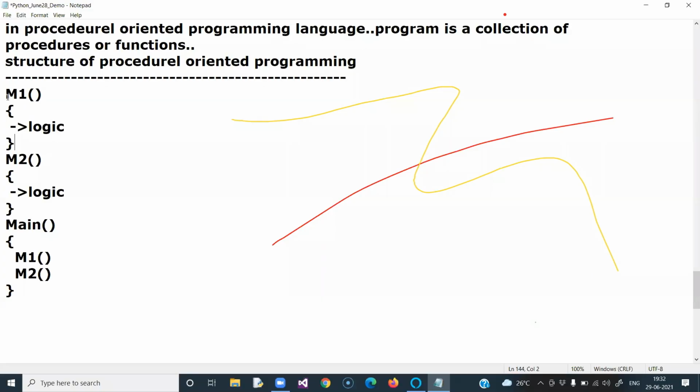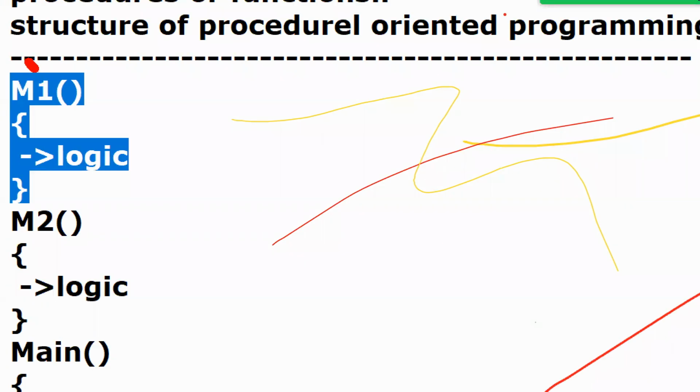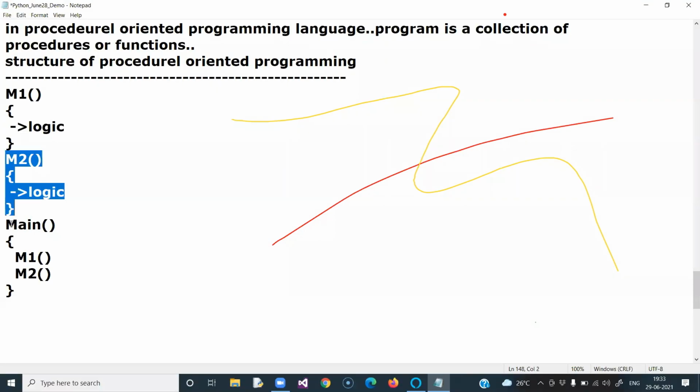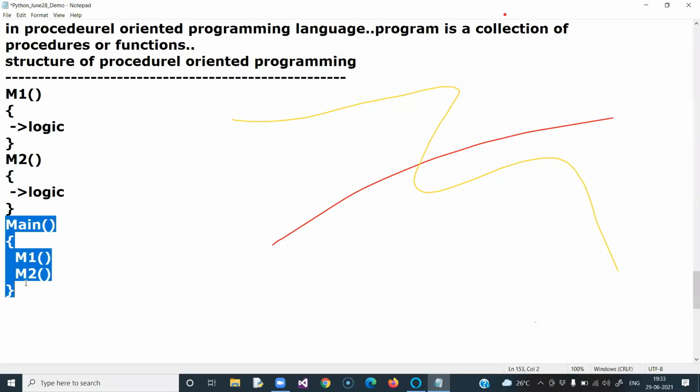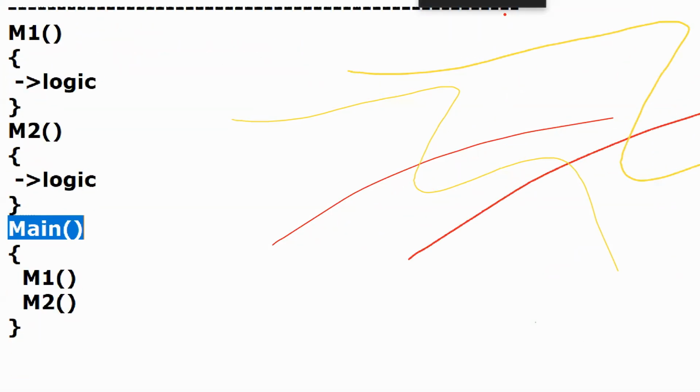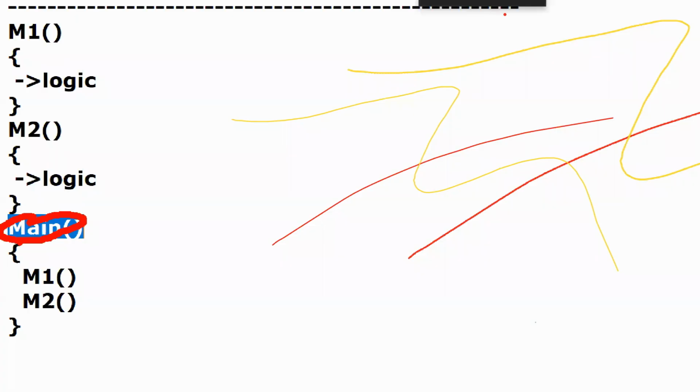M1 is the first method or function. The method name is M1. It is a block. Here you write the functionality logic. Whenever you write any function in any programming language, you will generally have these brackets, called the signature. M2 is another function, and main is the special function. What is the role of the main method? Whenever you run this program, execution starts from the main method.